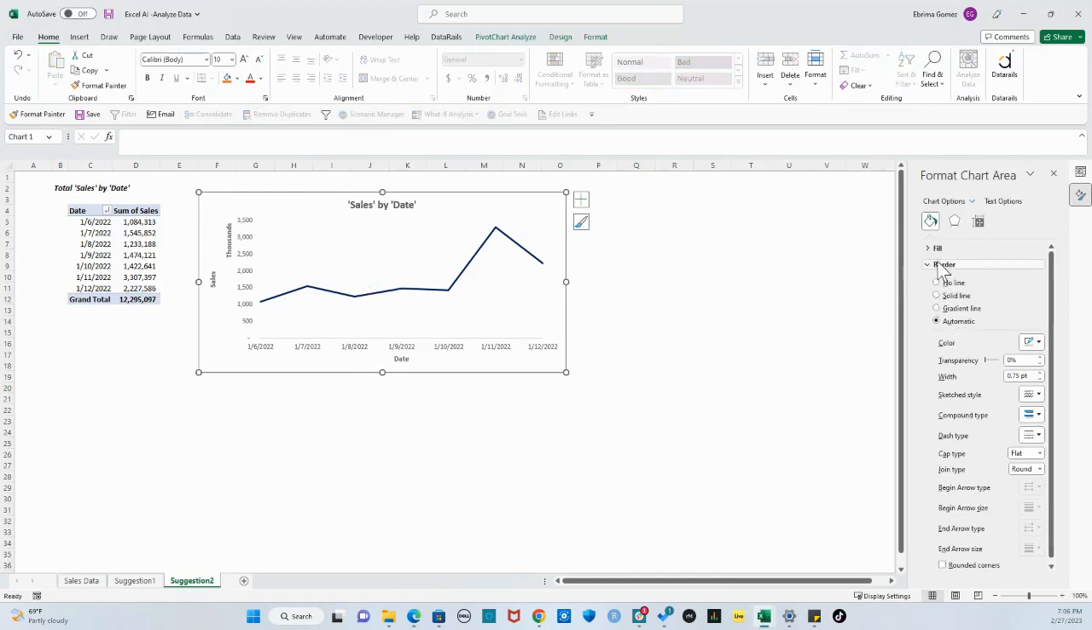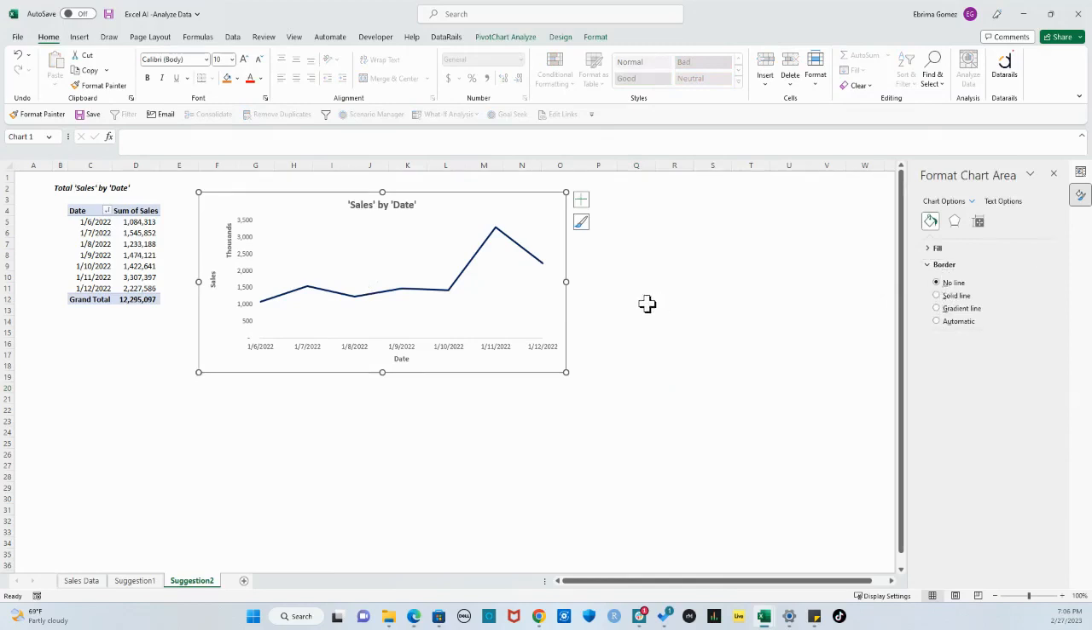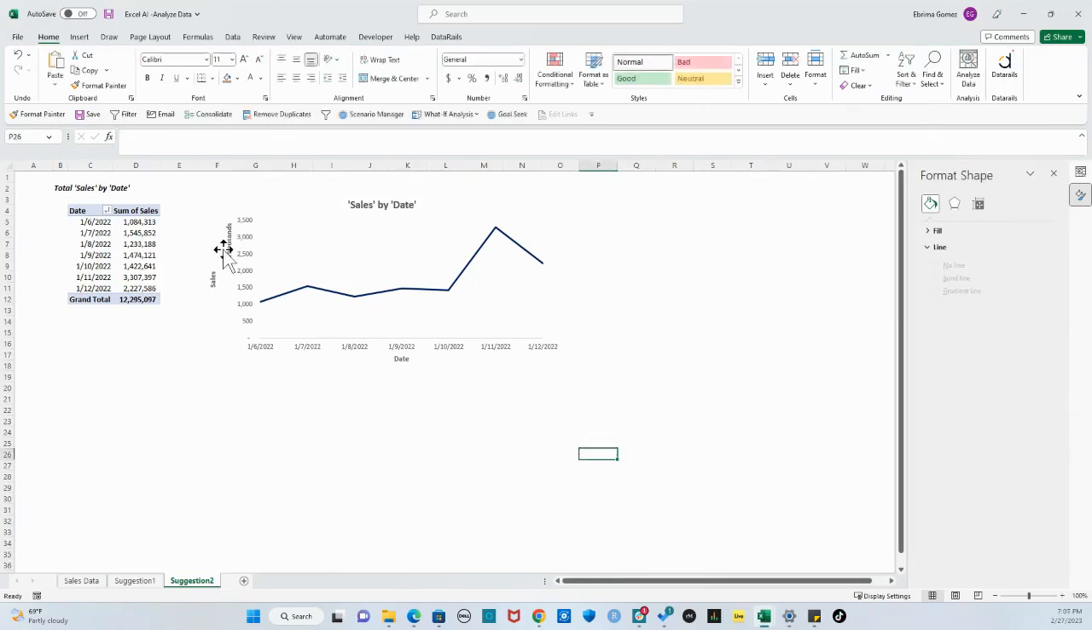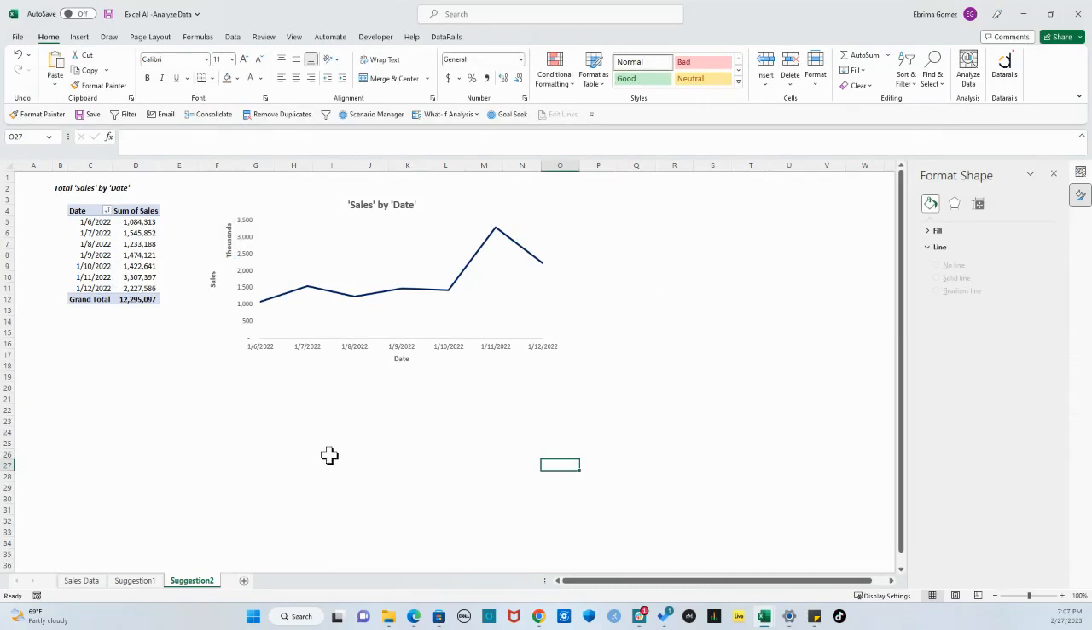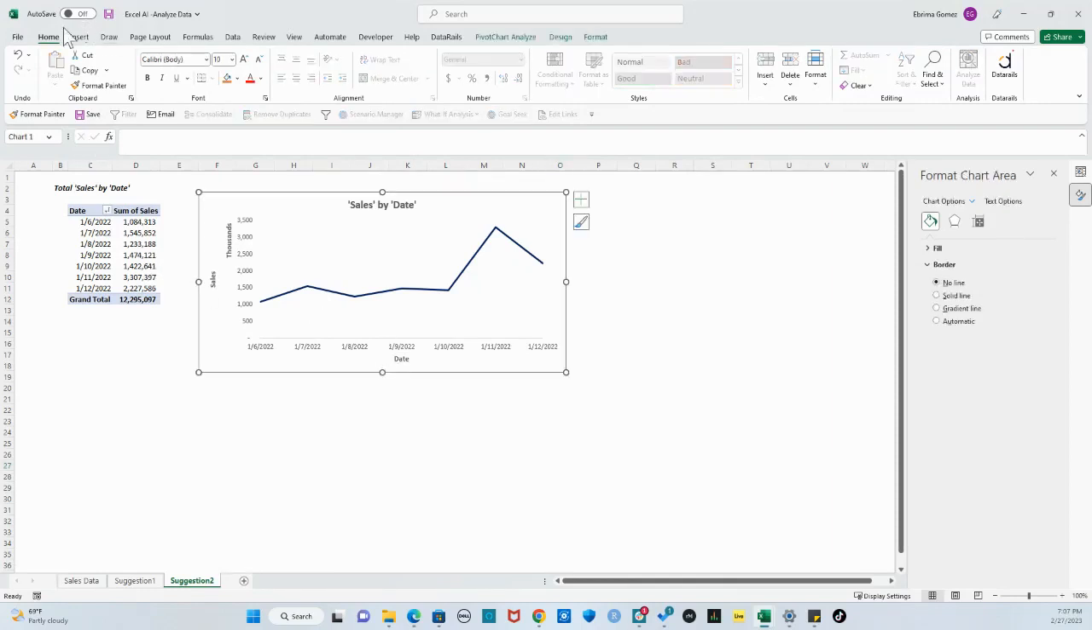So this is borders over here. You come over here, borders. We don't want any fill, no lines. So there you go. So basically you have your chart there, and it all started with Excel giving you the notch on how to actually build this. So basically the Excel AI just gave you the chart without you having to know how to actually build it.